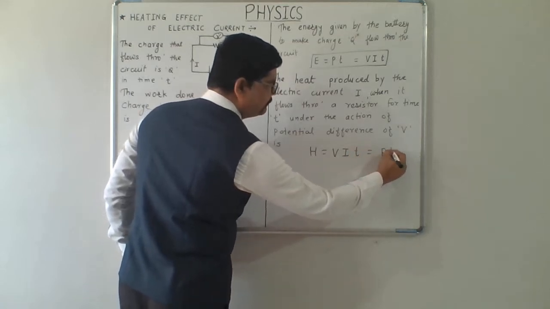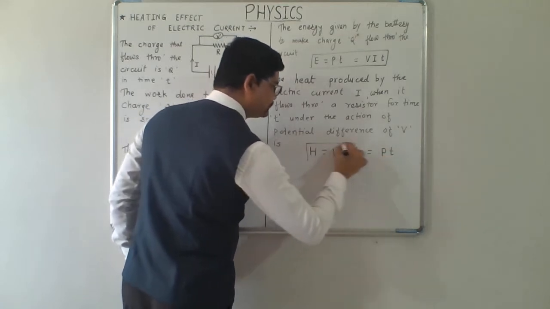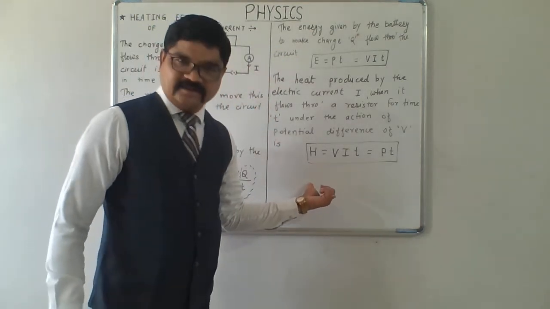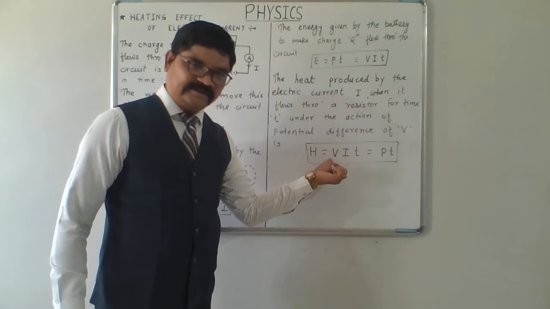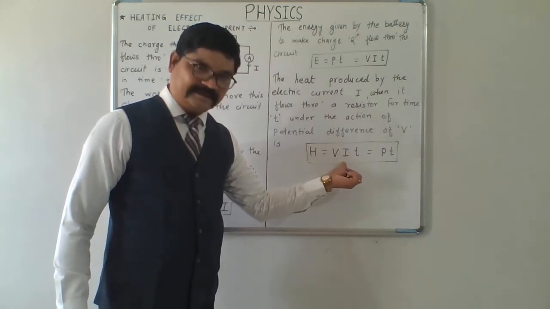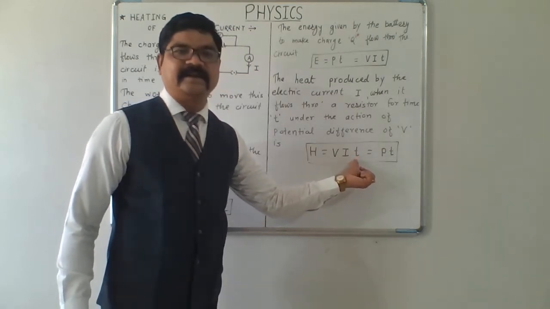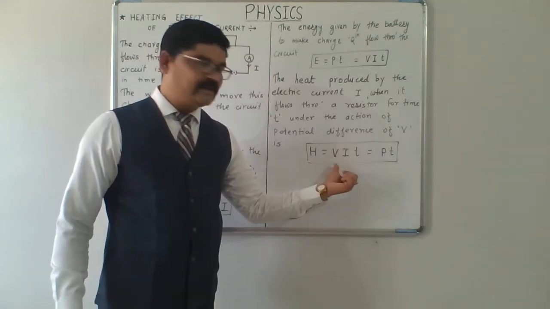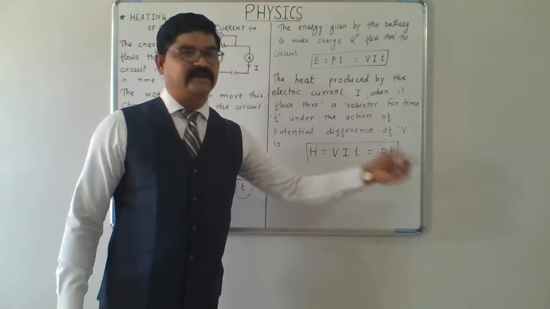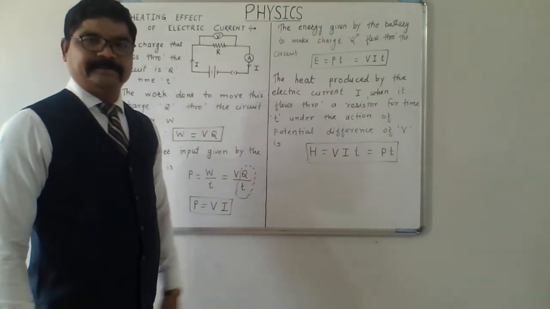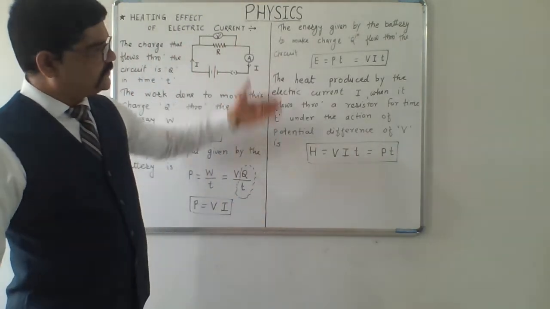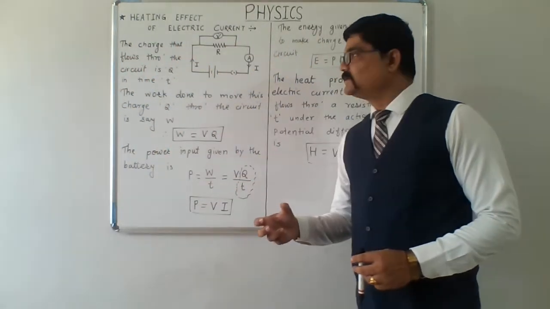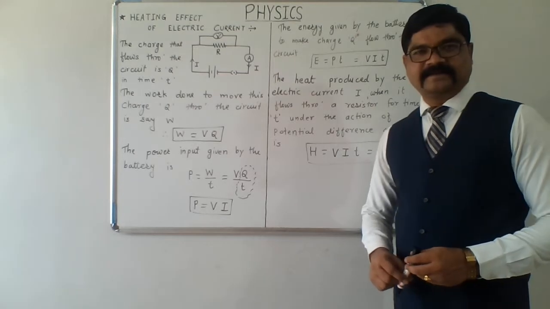that is P into t. Heat produced H is equal to potential difference multiplied by electric current multiplied by the time for which the electric current is flowing, which is H equals P into t, power into time. So this is the formula of electric heat, or heat produced by electric current.